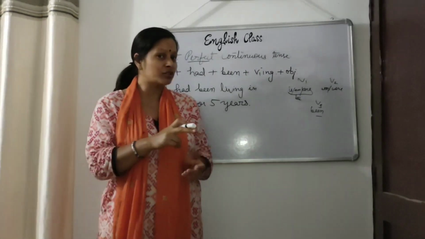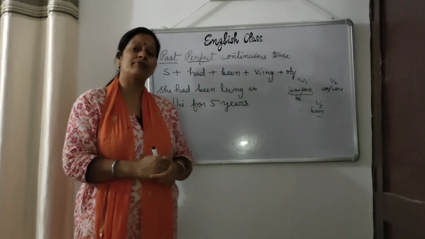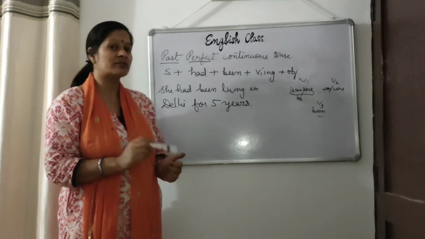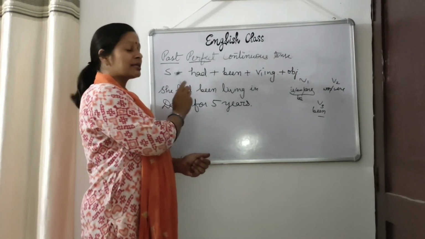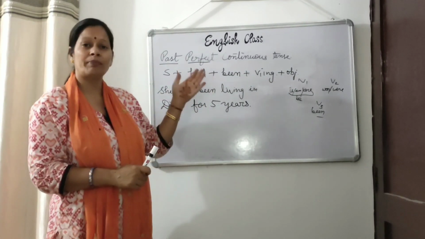In present perfect continuous tense, we have the rule subject plus has, have plus been plus V1-ing. In past perfect continuous tense, we have the rule subject plus had been plus V1-ing plus object. So, this is about present tense and